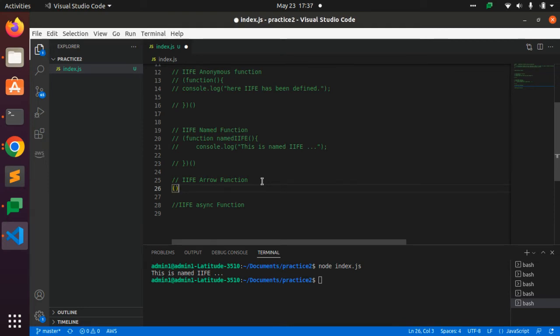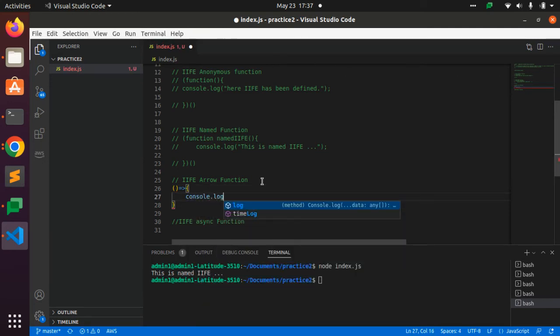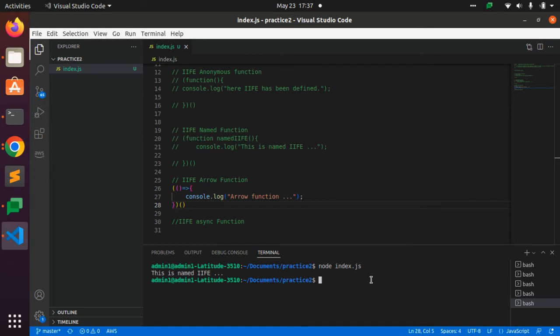For the syntax of the arrow function, we write like this: console.log arrow function. And because we are discussing IIFE, we again write like this. And when I execute this arrow function, it prints IIFE arrow function. Right.